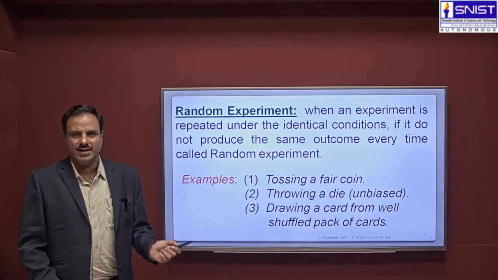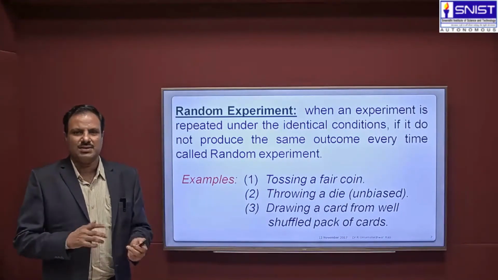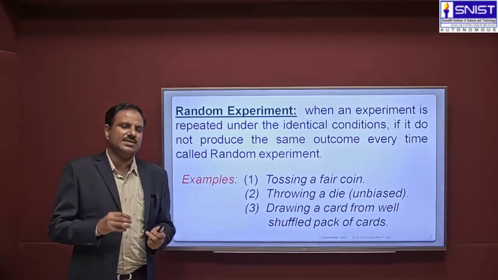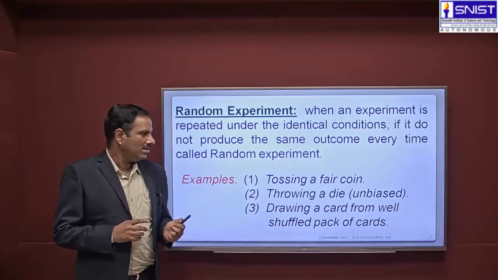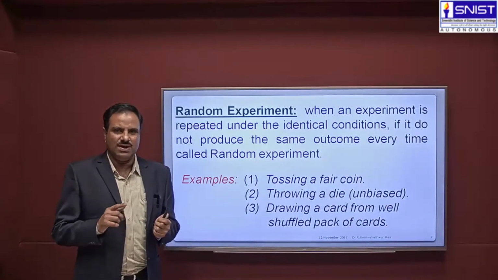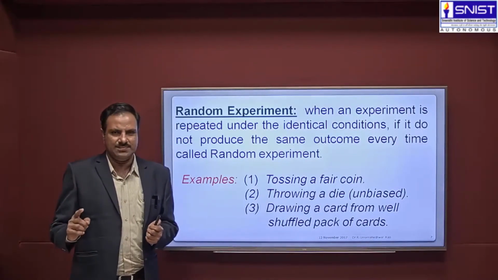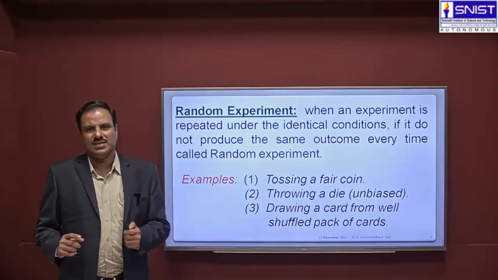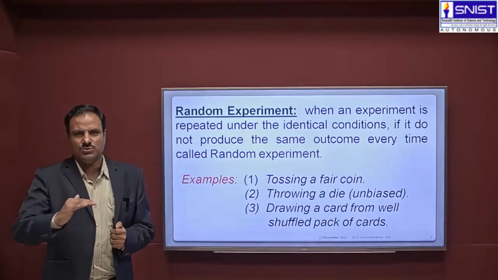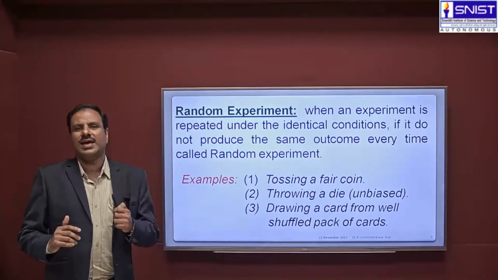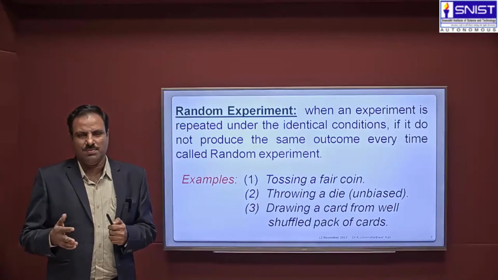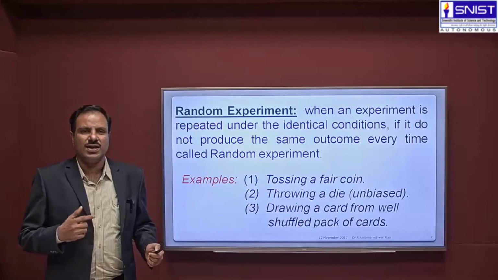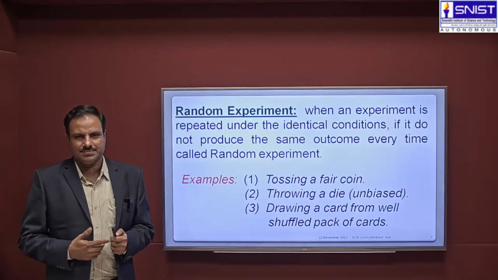Similarly, throwing a die. Here we consider the die to be unbiased, that is, all 6 faces have an equal chance of occurrence. The faces are given by the numbers 1, 2, 3, 4, 5, and 6. When an unbiased die is thrown, say the first time the result is 2, that is, face 2 has shown. Again, if you throw the die, it may not be 2. It may be 3 or 4 or 5 or 6, any other. So this is also an example of a random experiment.